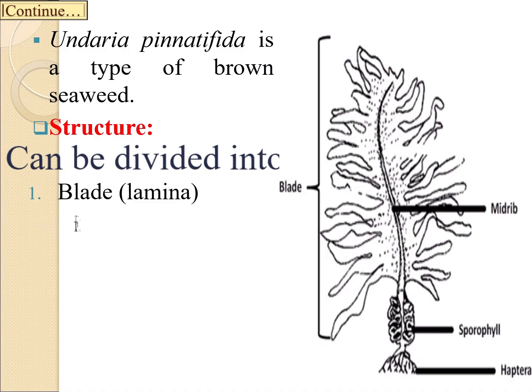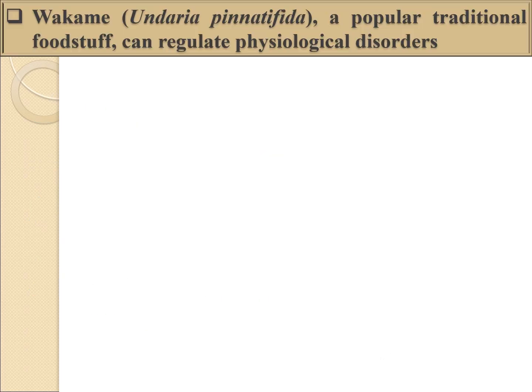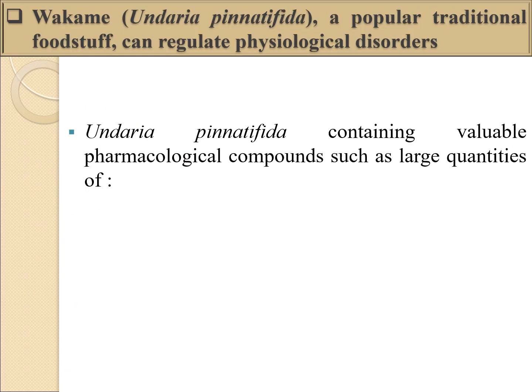Consumption of the macroalgae as a seafood is divided into categories. The processed midribs are consumed inside China, while the sporophyll and blade are mainly exported to Japan and other Asian countries. It contains valuable pharmacological compounds such as large quantities of protein, polysaccharide and fucoxanthin.